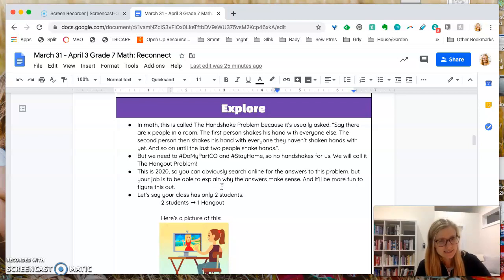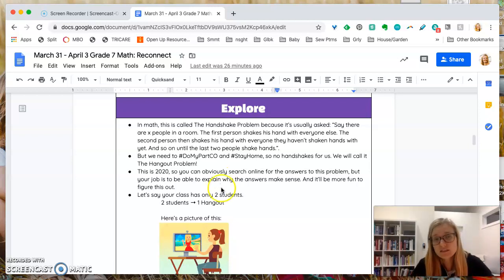All right. Let's say your class has only 2 students. I have some little kids at home. So, I know this is a puppy. I think that this is a monkey. Let's say this is my class. It only has 2 students. Well, how many Hangouts would they have to do? That is, they have to get on a Google Hangout with one person talking to another person, or one animal talking to another animal. How many Google Hangouts is it? Look, it's just one. It's just the monkey and the puppy.